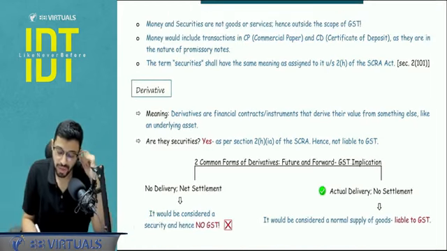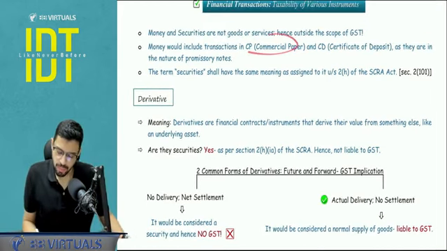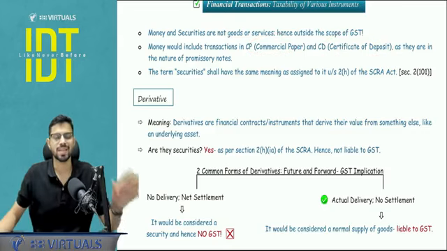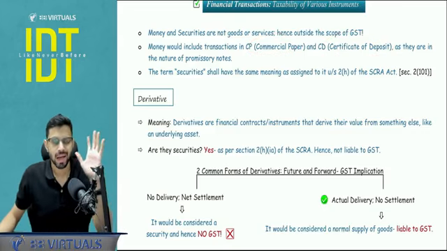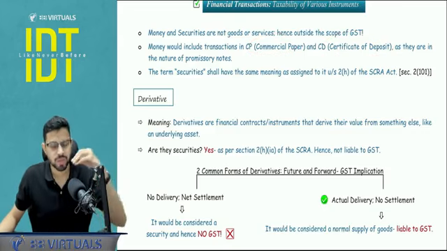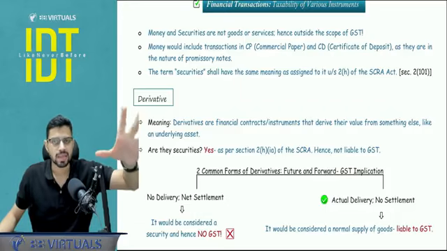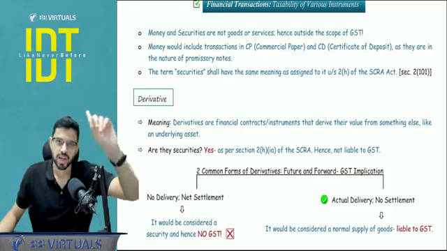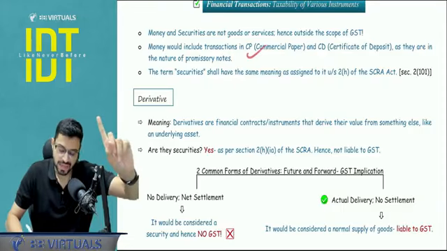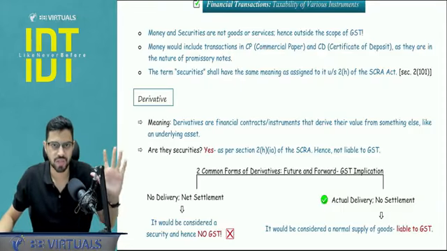Money, with respect to money. Now there are two terms you need to understand: commercial paper and certificate of deposits. These are short term unsecured debts. These are in the form of promissory notes, when one person is promising to pay some amount to another person, and this is considered as money. So certificate of deposit as well as commercial paper are also outside the scope of GST because they are